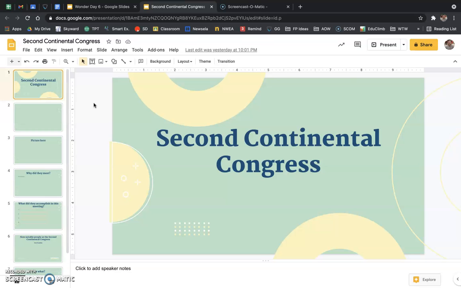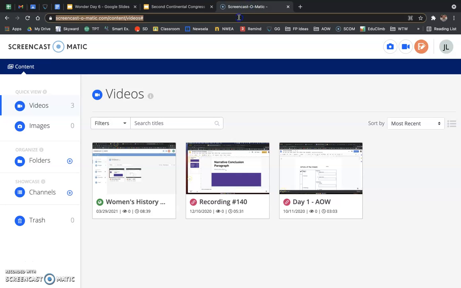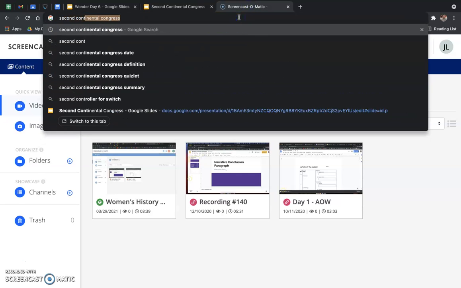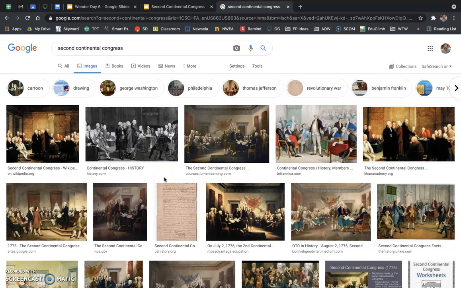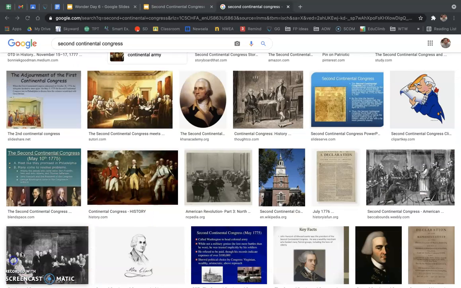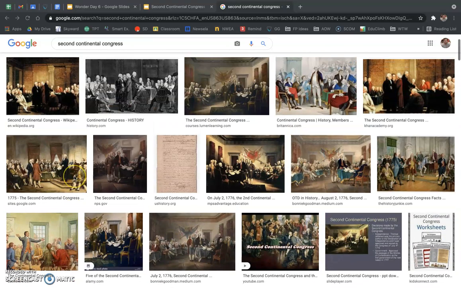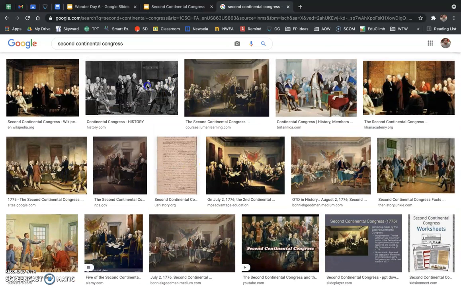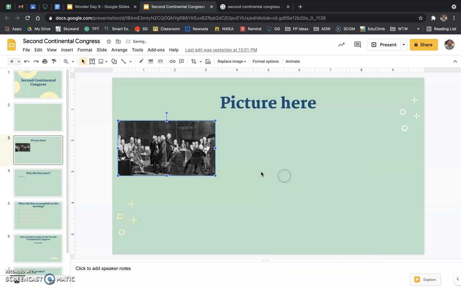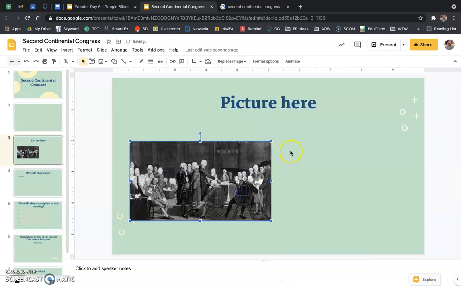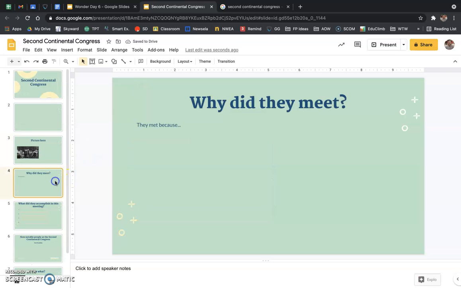All right. So the king did not stop his nonsense. Okay. So down here on slide number 3, first thing we are going to do is look up a picture. Second Continental Congress. All right, so some of these are kind of the exact same picture as the First Continental Congress. Some of them, they just use it and they say just Continental Congress. All right, so I'm going to go ahead and grab, let's see, I'm going to pick one that I did not pick yesterday. I'm going to pick this one here. It's in black and white. You can pick any picture that you'd like. Place it here. It's kind of small. It's all right.